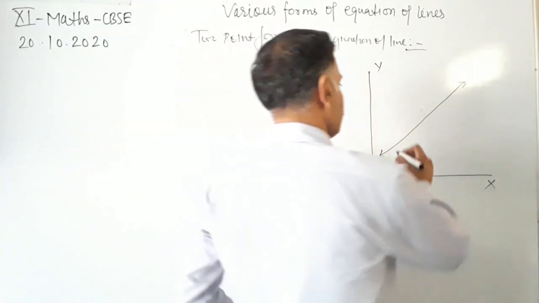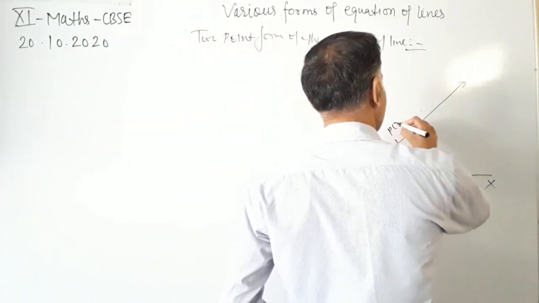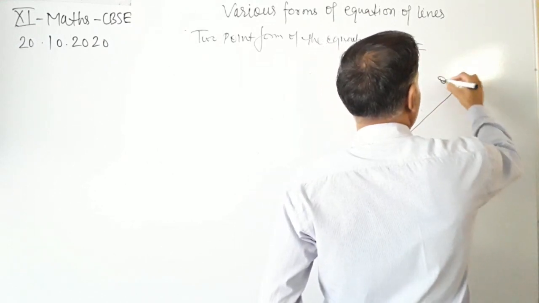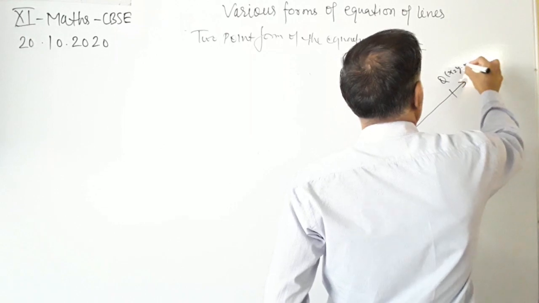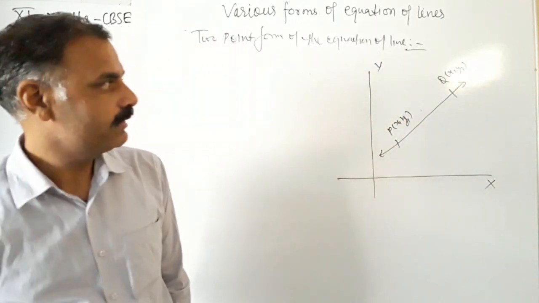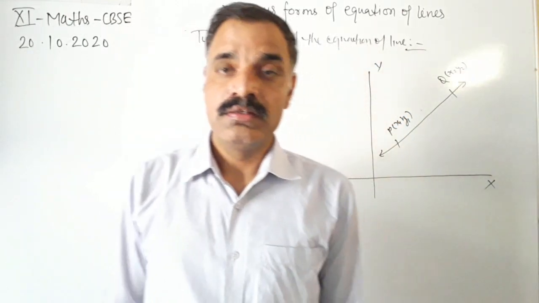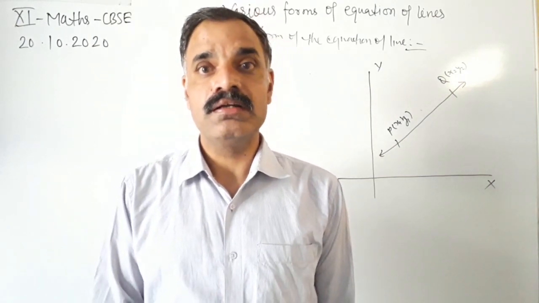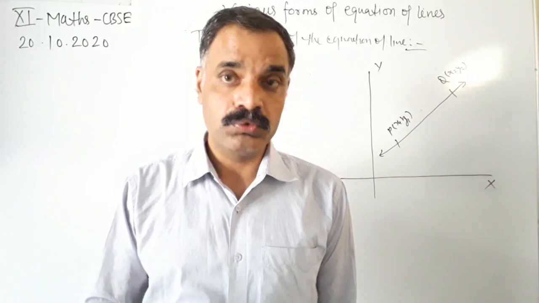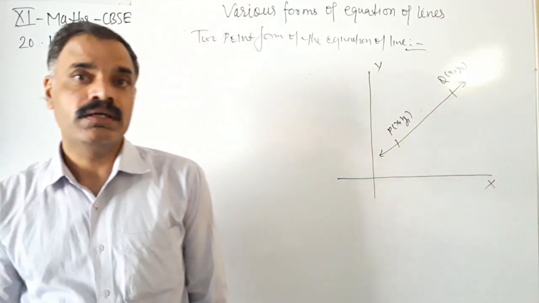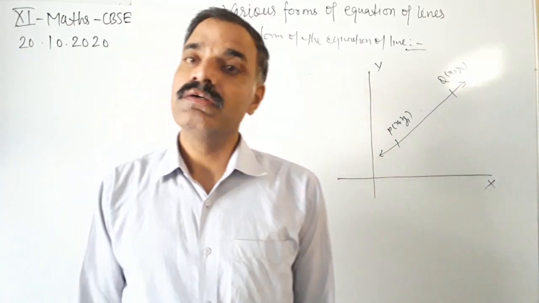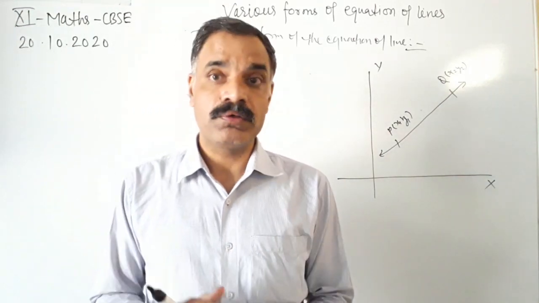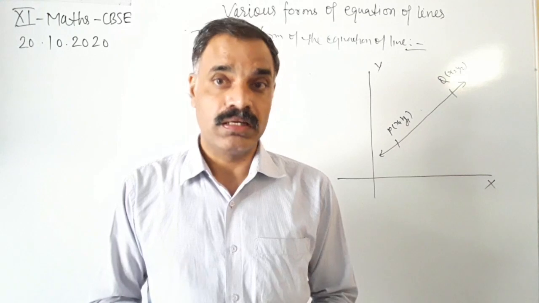Having 2 points on it, that is P as (x1, y1), and point Q, that is (x2, y2). Okay, we have been given the line L and 2 points on it. The first point is P, that is (x1, y1), and another point is Q, that is (x2, y2). Okay, and we have to find the equation of this line. So what will be the process of finding the equation of the line?